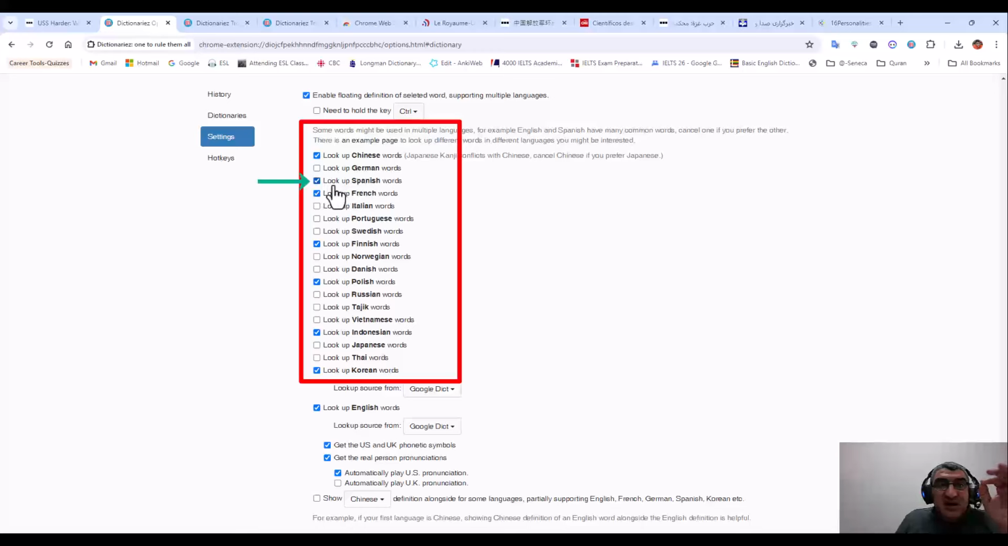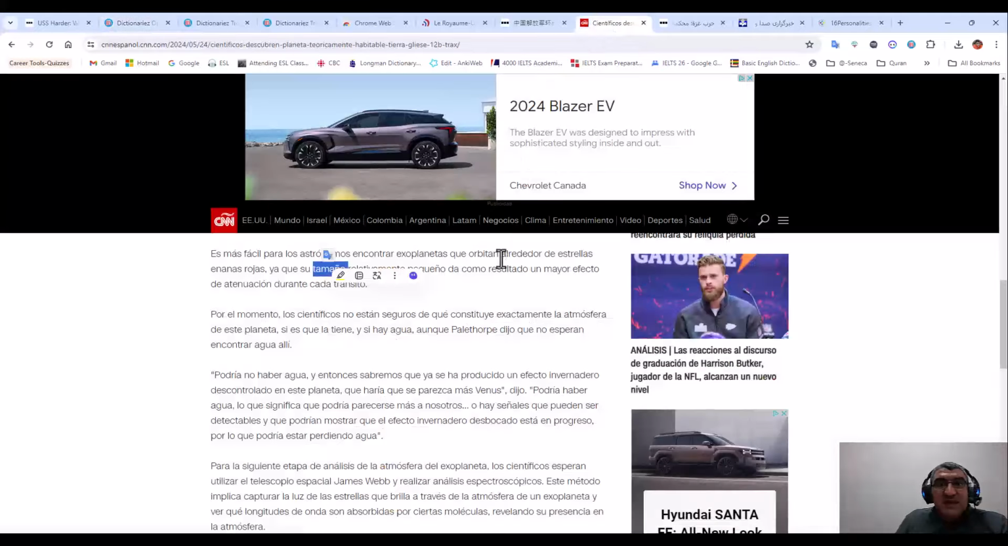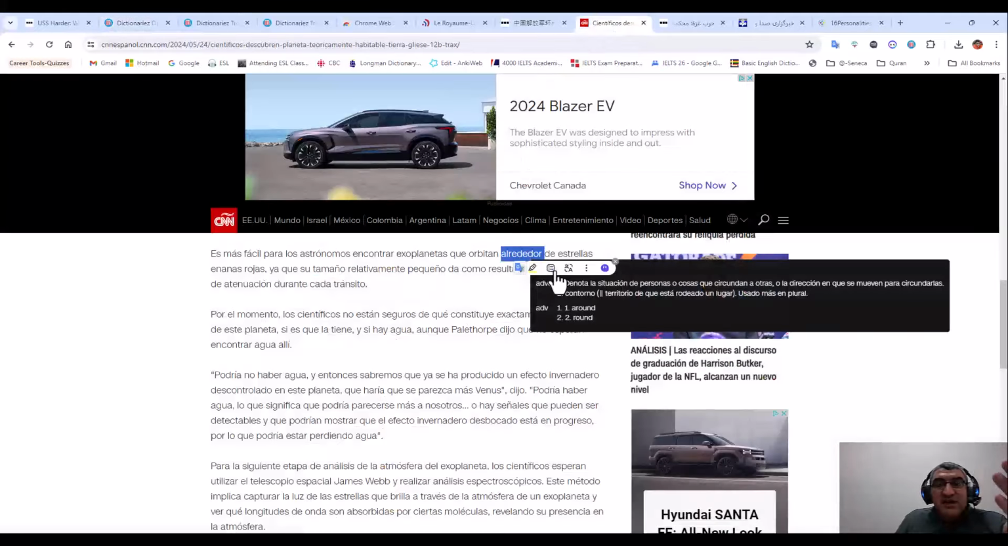If I click on the check mark for look up Spanish words on the websites, unfortunately, there are not other languages. We have Italian, French, Spanish, German, most of European languages. But for example, if you check here, we don't have access to Arabic and Farsi. And now, if I refresh it and I go here to Spanish, you see here, if I click, it will bring the definition and the pronunciation.